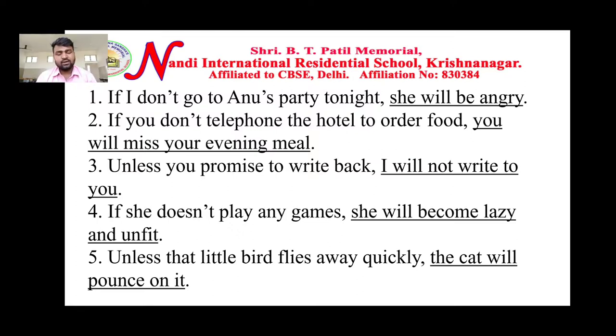Let me recapitulate what we have discussed. If not and unless both are the same. When we use if not, that clause should be in present tense, and the next clause should be in future tense. Clear? When you use unless, what should not be there? In the same clause where we use unless, not should not be there. In the next clause, not may come.